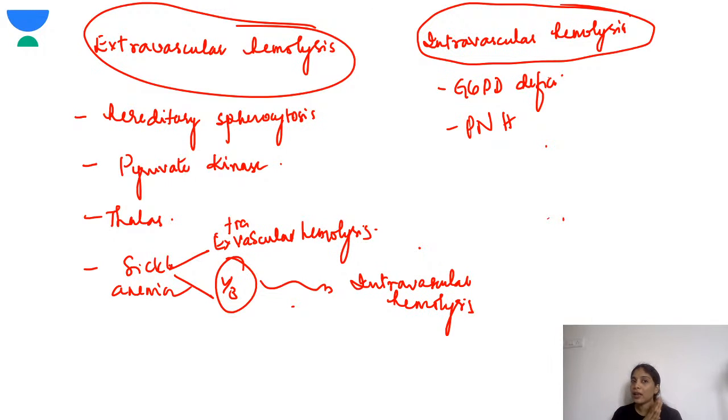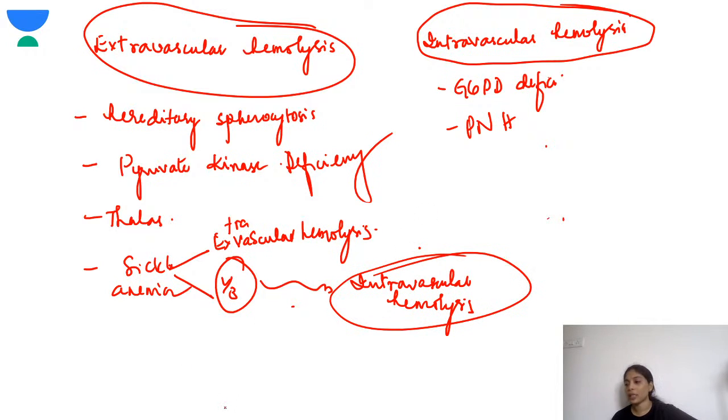So that is extravascular hemolysis, not in the blood. So hereditary spherocytosis, pyruvate kinase deficiency, thalassemia, sickle cell anemia are all features of extravascular hemolysis. A small component of sickle cell anemia can go for intravascular hemolysis. So this we will discuss tomorrow in our class on sickle cell anemia.